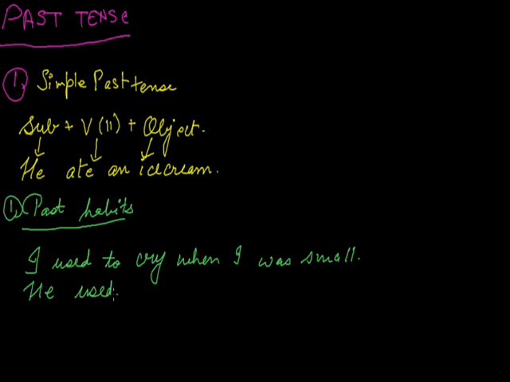He used to study well. So that it is about the past habits that are not continued in the present.